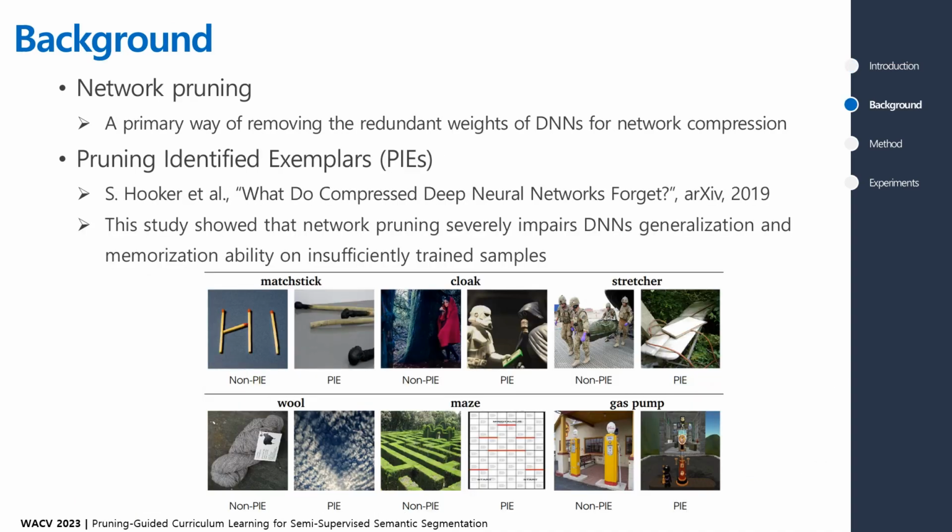To mitigate this limitation, our paper leveraged network pruning. Our idea is based on a recent study that discussed what deep neural networks forget through pruning. The study showed that pruning severely impairs DNN generalization and memorization ability on insufficiently trained samples. Inspired by this finding, our study applied pruning as a practical tool to identify the samples that are not yet well trained in the current stage.